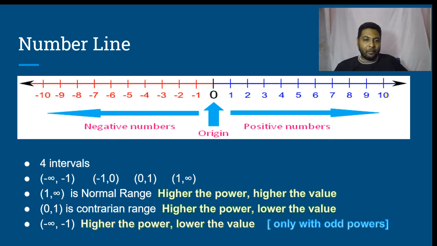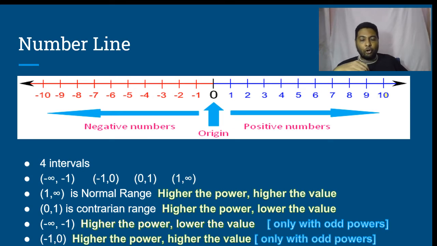Similarly, between minus 1 and 0, higher the power, higher the value. Again, because we are dealing with negative numbers here, this comes with a constraint only with odd powers. Between minus 1 and 0, take for example minus half and take minus half the whole cube, which is minus 1 by 8.